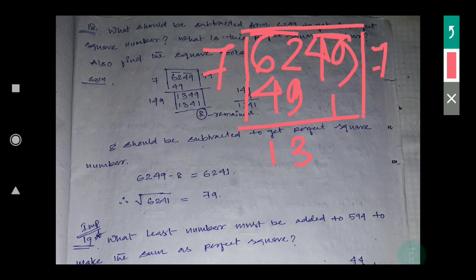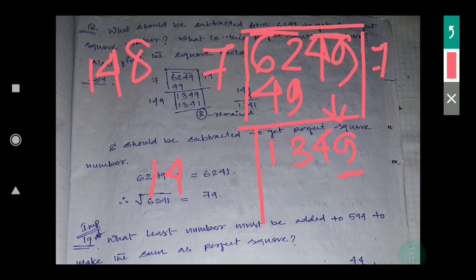Then this 49 comes down directly, because it is one pair. Here 7 is there, so it will be 14. Now here 9 is there, and 13 is there. What number will go here?